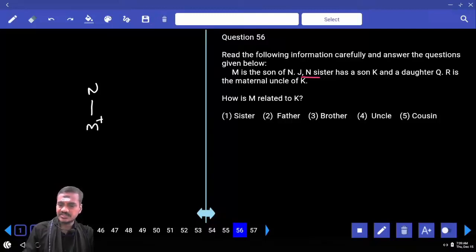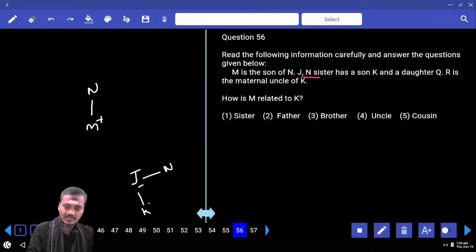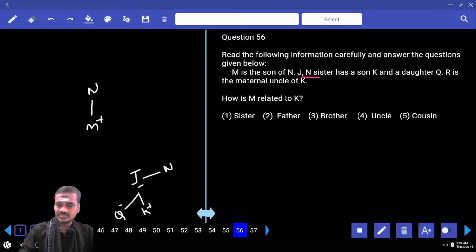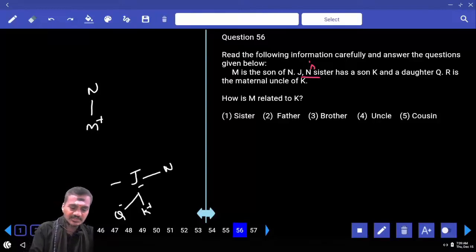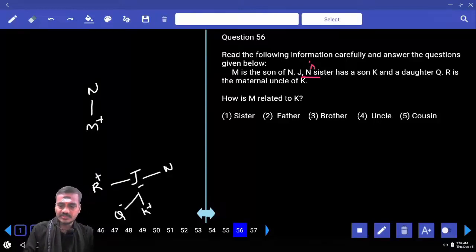J, n's sister has a son K, and a daughter Q. J, n's sister has a son K and daughter Q. R is the maternal uncle of K. Maternal uncle means mother's brother. R is the maternal uncle of K.